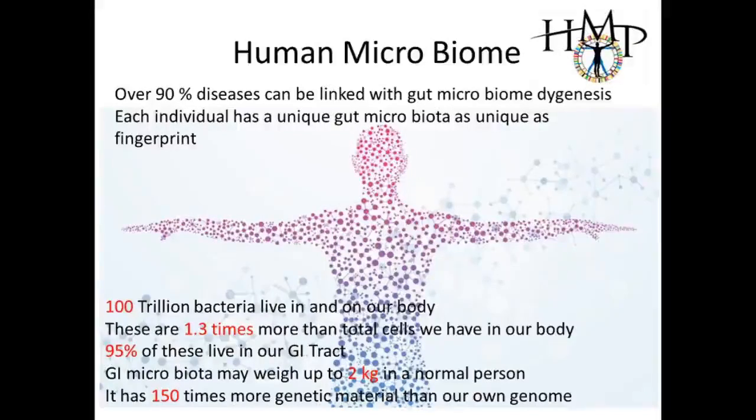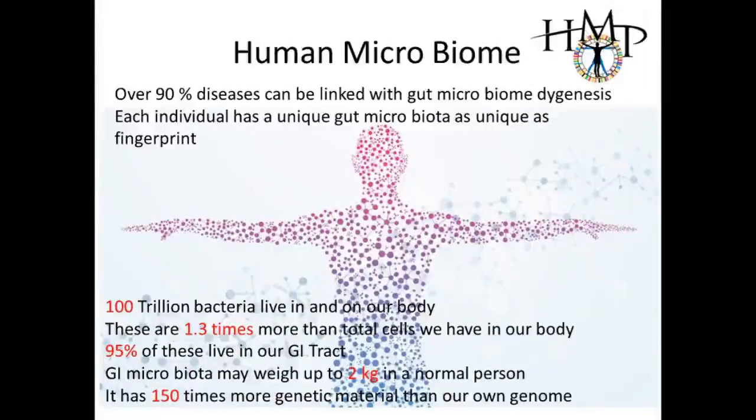Moreover, over 90% of diseases can be linked with gut microbiome dysbiosis. This is a very, very important revelation these days, that over 90% of the diseases are being identified to be linked with gut microbiome dysbiosis somehow.